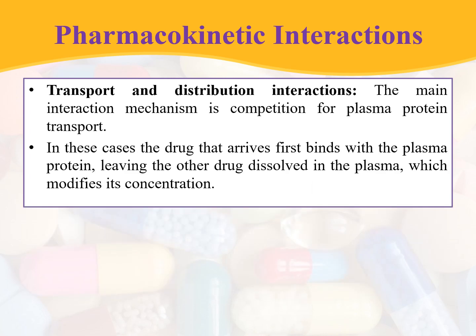Now coming to transport and distribution interactions. They mainly occur due to competition for plasma proteins. In these cases, two drugs have the same binding affinity for a particular plasma protein, and the drug that comes first binds with the plasma protein, leaving the other drug dissolved or free in the plasma, which alters its pharmacological action. Warfarin is a major example of protein transport interaction. It binds with albumin and it alters the action of other drugs that bind with albumin.